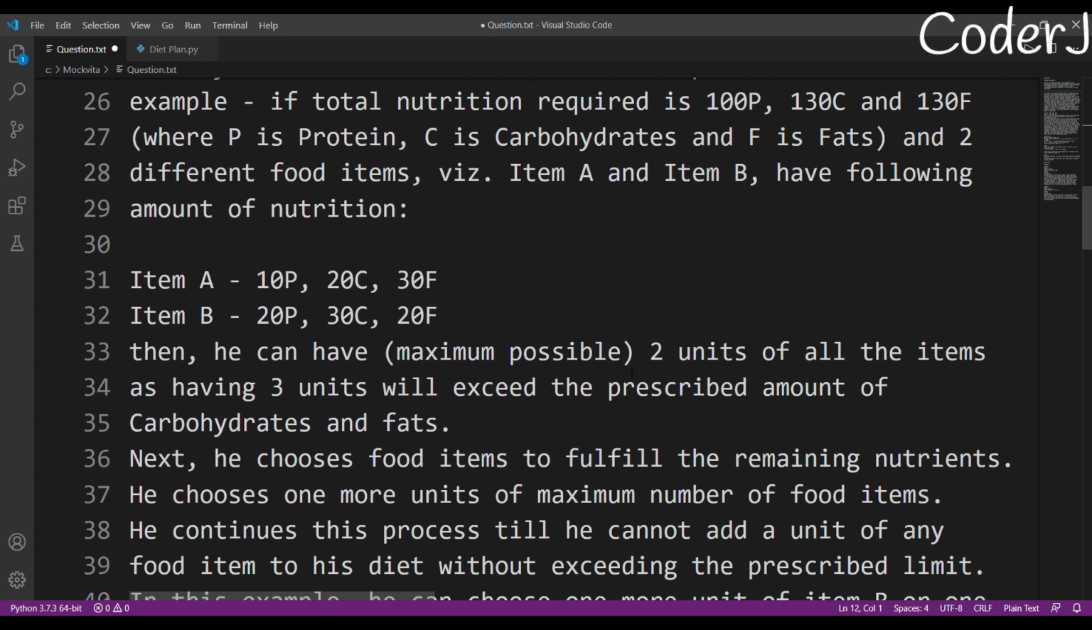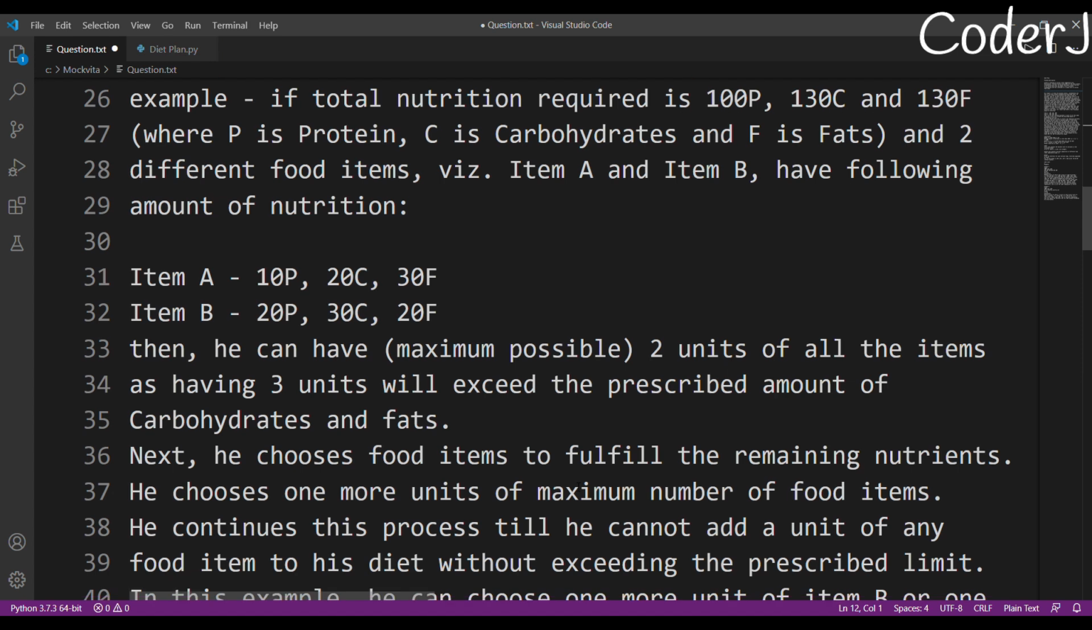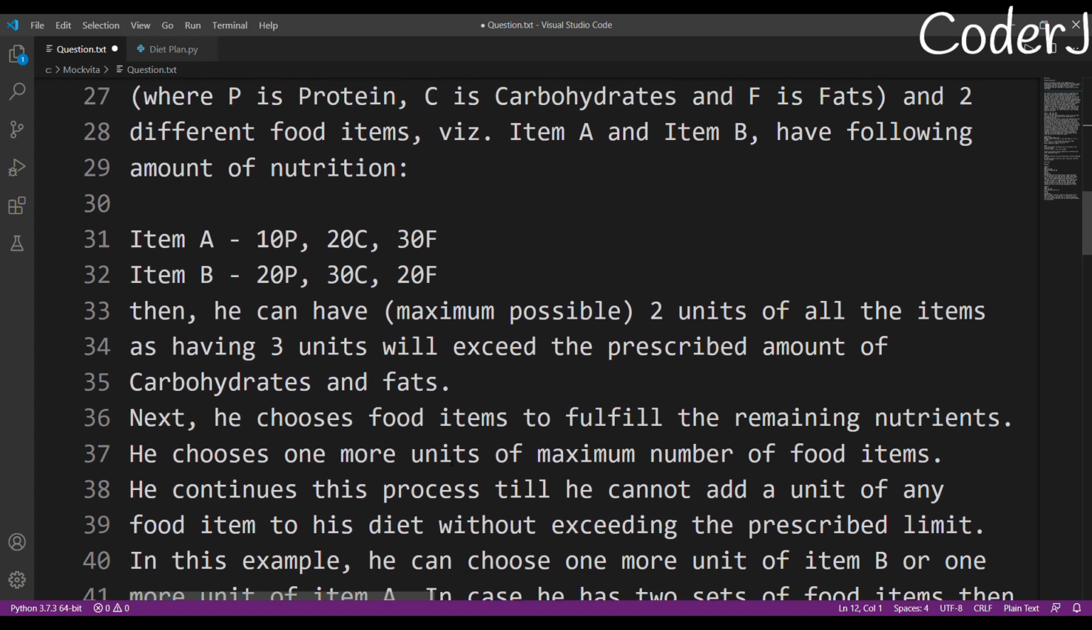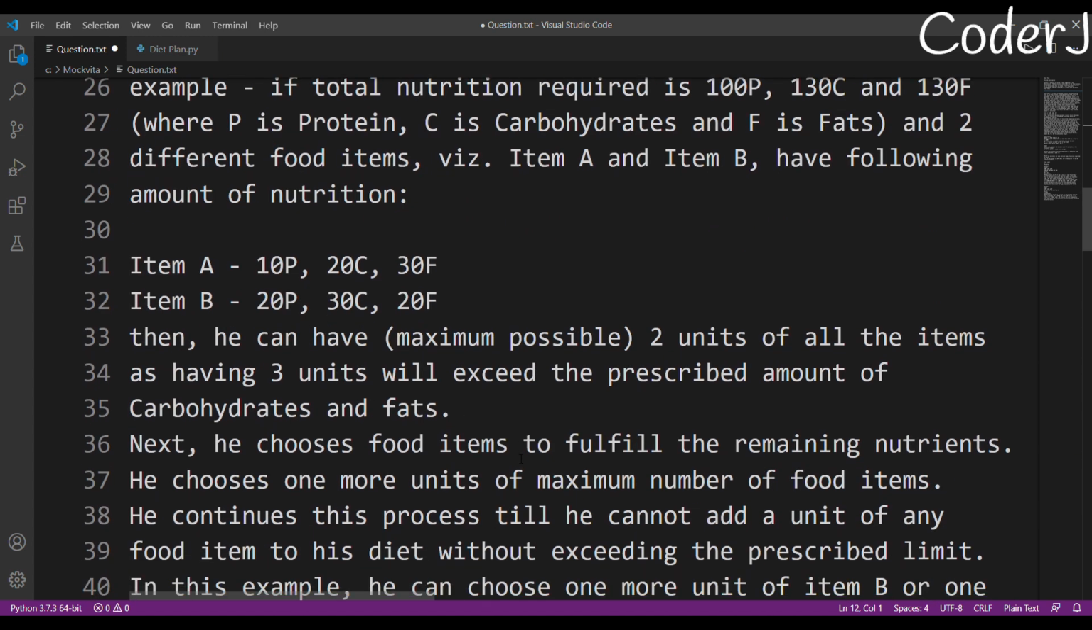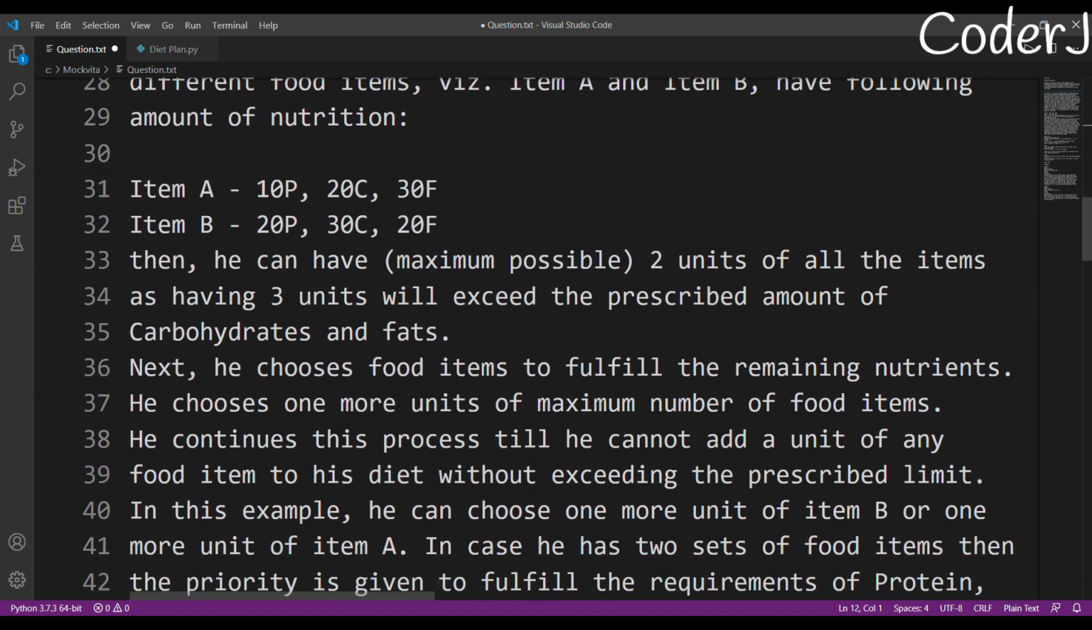Then he can actually just choose 2 units of all of these, but if he gets even a single unit more of any of these items, then he will exceed the prescribed limit. So that is why we are only supposed to choose 2 units. Next, he chooses the food items to fulfill the remaining nutrients. The main logic is to get the maximum nutrients we can get without exceeding those limits.